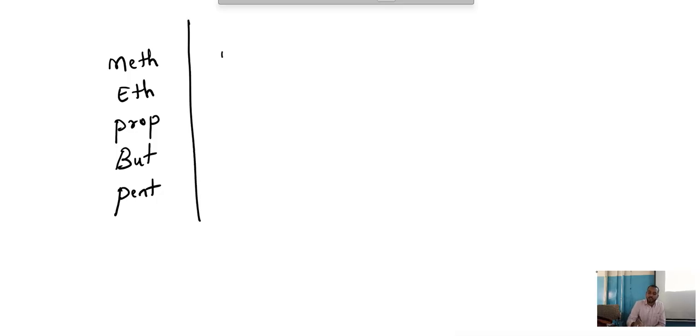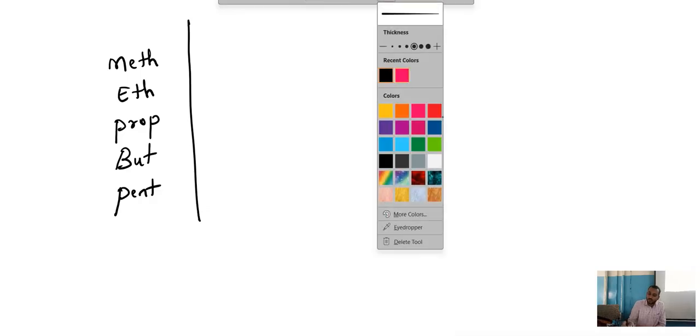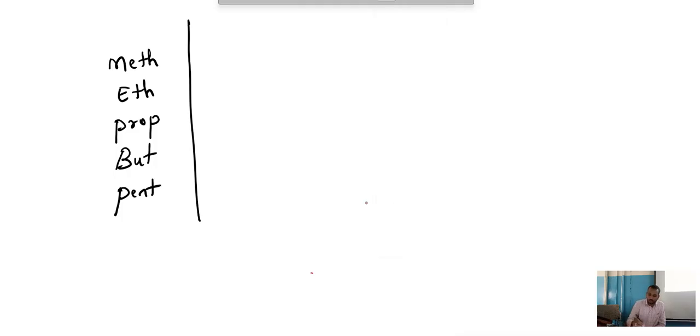In this, see here, with meth, if you write A and E, methane. If you write A and E, ethane. If you write A and E, propane. If you write A and E, butane. If you write A and E, pentane.